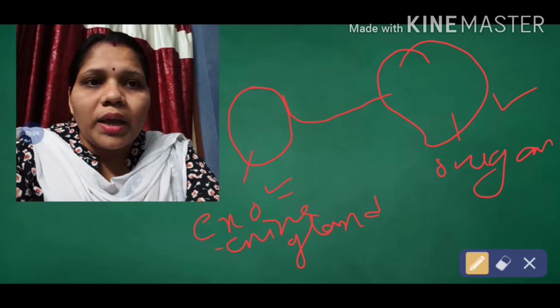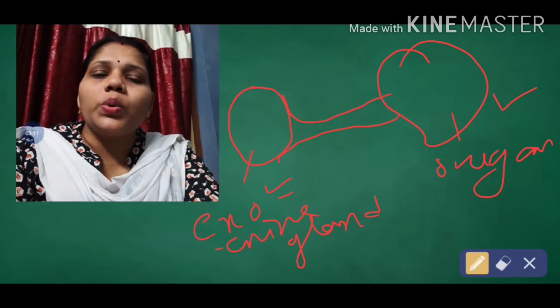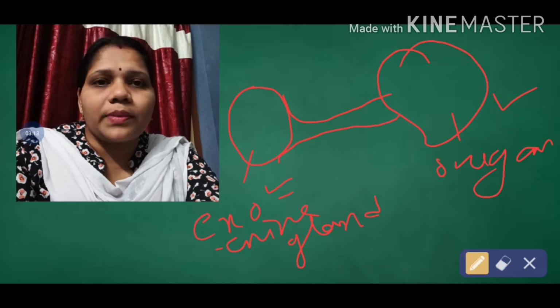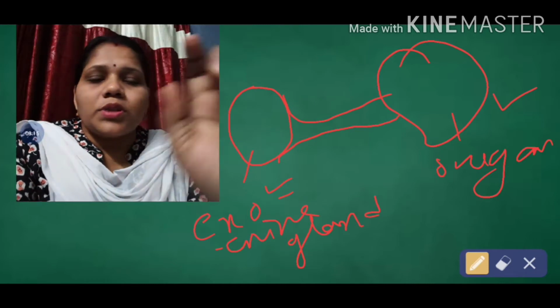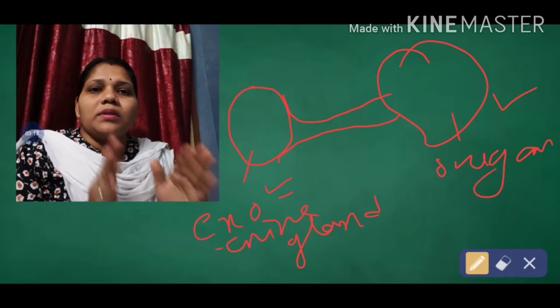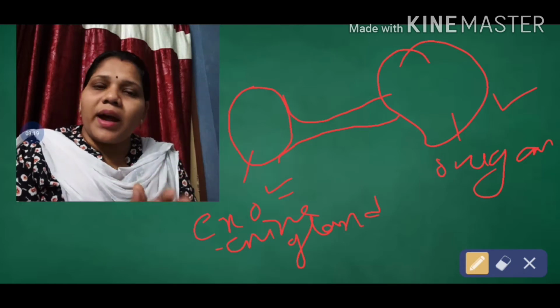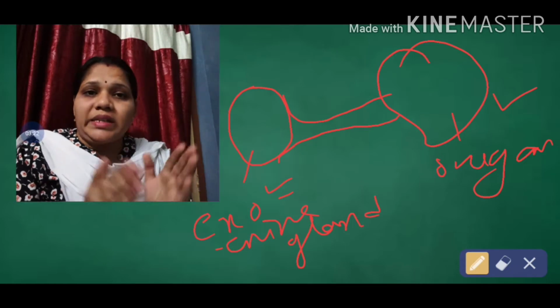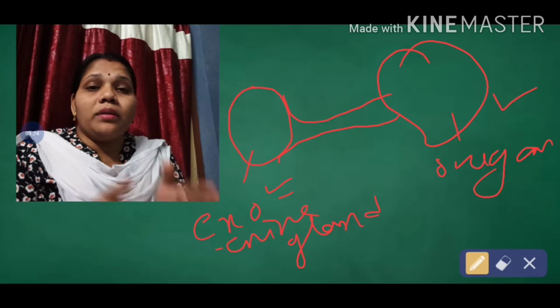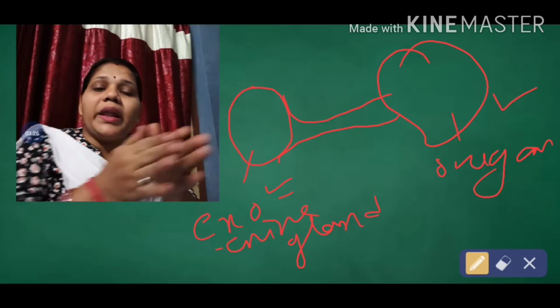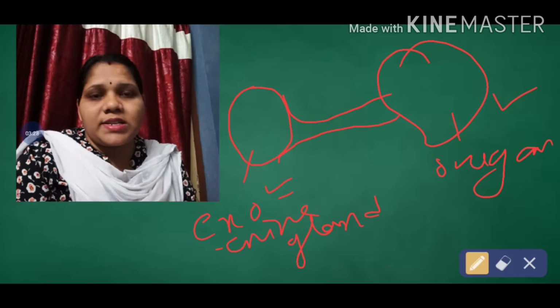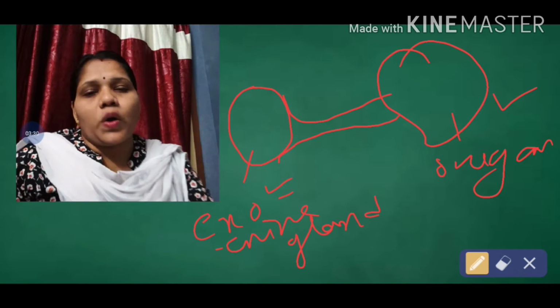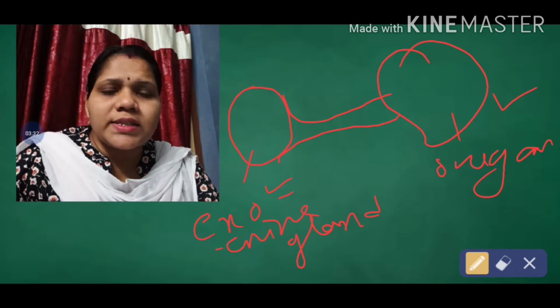Through a duct or through vessels. So what is an exocrine gland? The exocrine glands are the glands which secrete the hormone, and that hormone is carried by the vessels to the target organ. This is known as an exocrine gland.